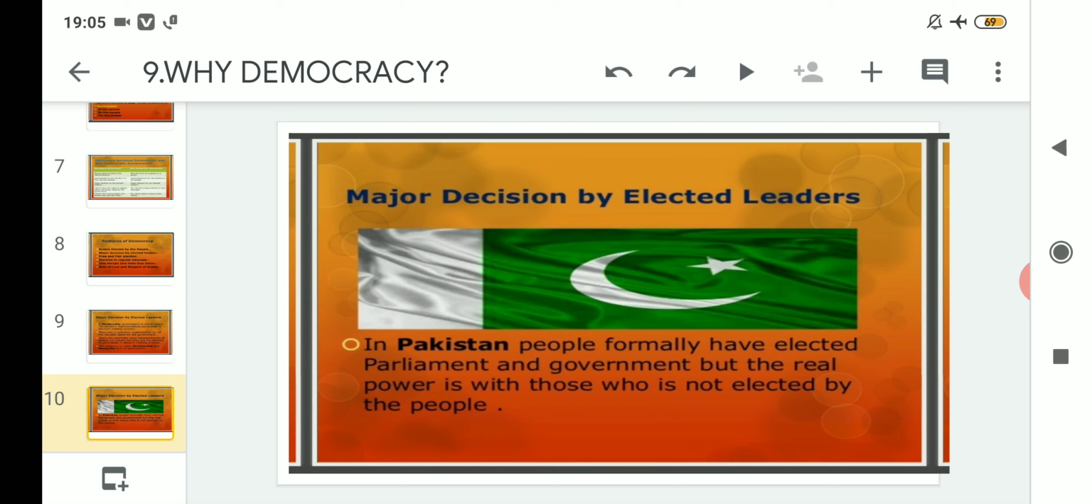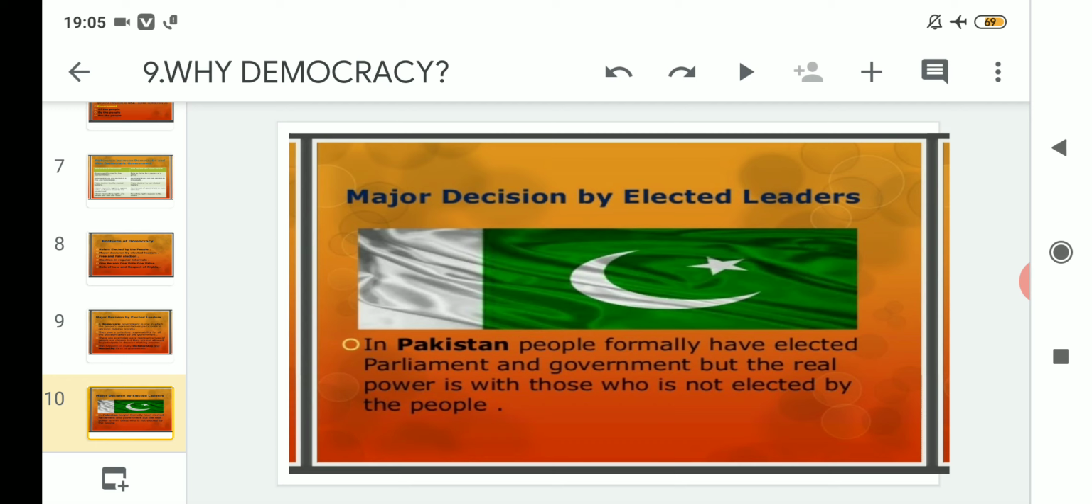In Pakistan the democratic form of government is there, but in the real sense the real power is in the hands of those people who are not elected. They are on the back side of the picture, which you cannot see. They are actually holding power over these elected leaders, and the leaders elected by the people have to listen to them.